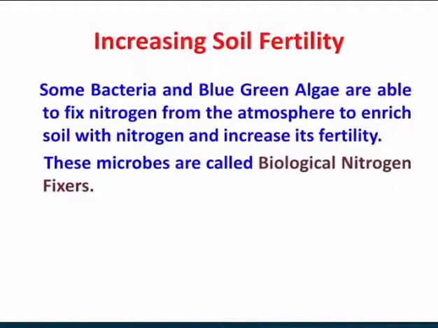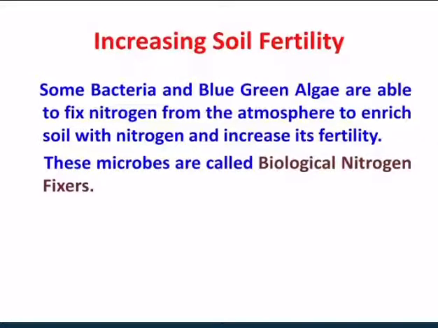Microorganisms also help to increase the soil fertility. Now, how is it? Some bacteria and blue-green algae are able to fix nitrogen from the atmosphere to enrich soil with nitrogen and increase its fertility. These microbes are called biological nitrogen fixers. In simple words, students, crops or any plants cannot directly absorb the atmospheric nitrogen, so they depend on these microbes.